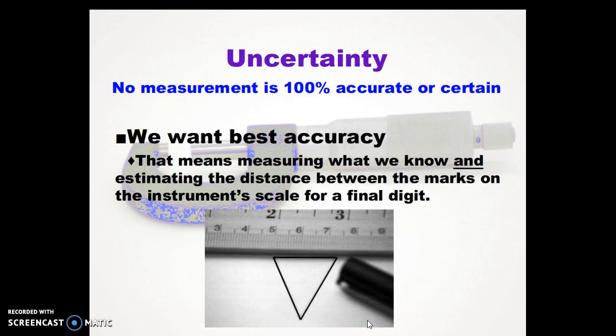The next issue is uncertainty. We'd like our measurements to be as accurate as possible, but no measurement is 100% accurate. No measurement is completely certain. To get the best accuracy, we have to measure what we know, what we're sure of, and if we have, for instance, a metric ruler like this, we have to estimate the distance between the actual marks on the instrument scale to get a final digit, a final significant digit.